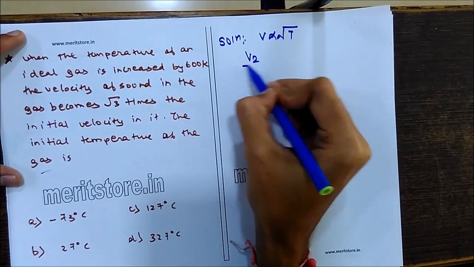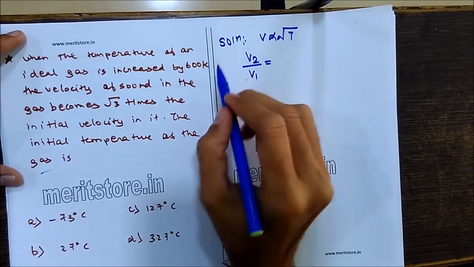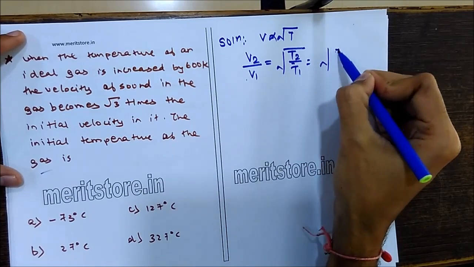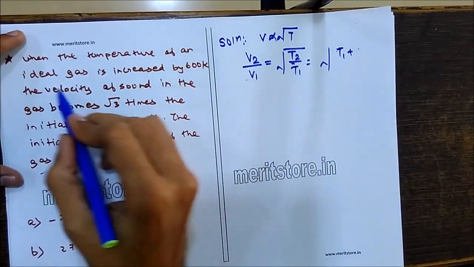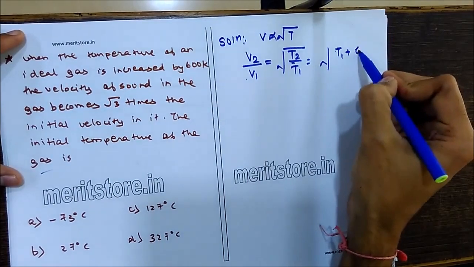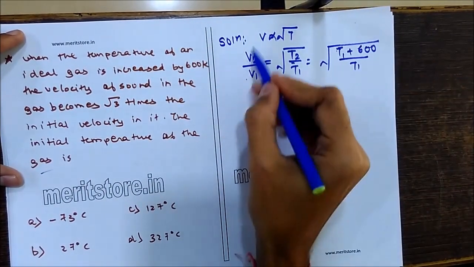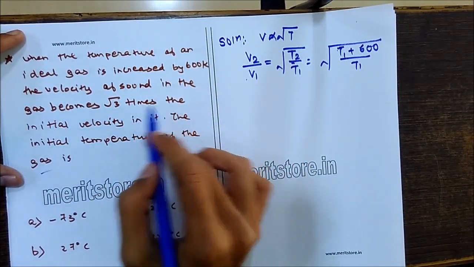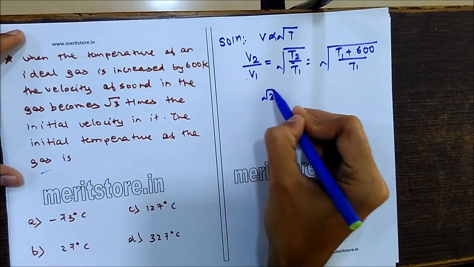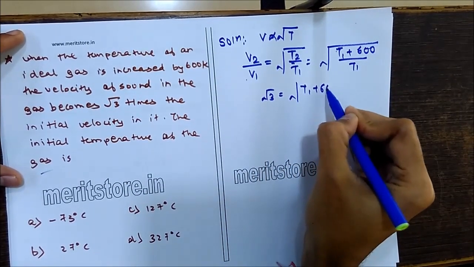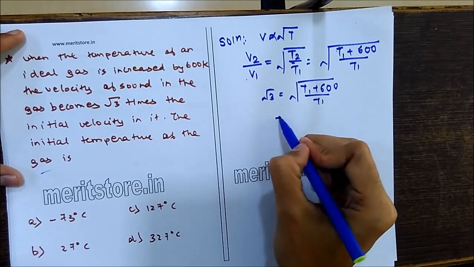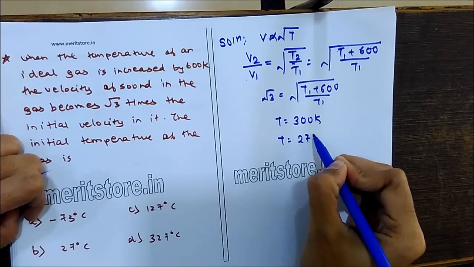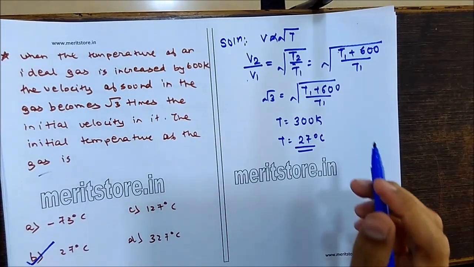So the final velocity upon the initial velocity will be root of T2 upon T1, where T2 is the original temperature plus 600 Kelvin, the increase in temperature of the ideal gas, upon T1. Here we know that the velocity of the sound in the gas becomes root 3 times the initial velocity. So V2 upon V1, root 3, is equal to root of T1 plus 600 upon T1. The value for T1 comes out to be 300 Kelvin. So T is equal to 27 degrees Celsius. So option B is the correct option.